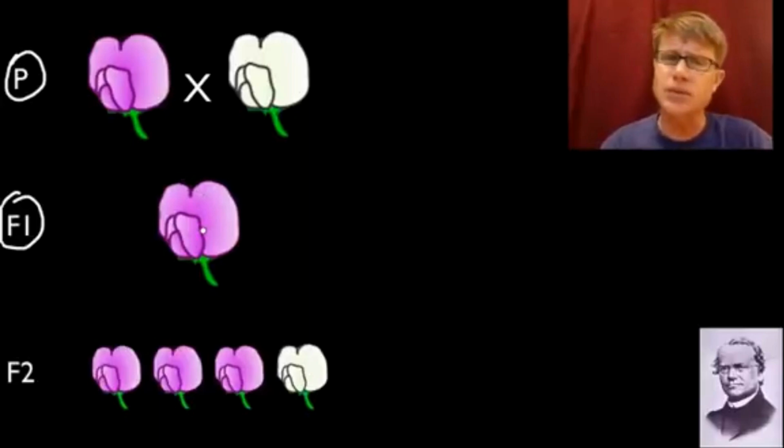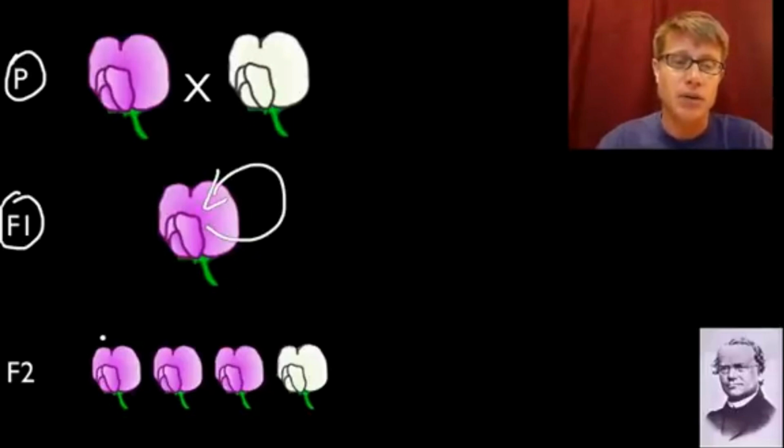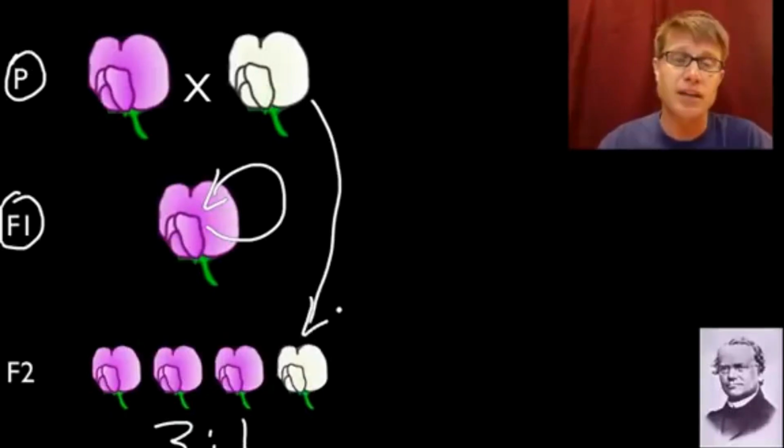But what he did next was he crossed these purple flowers with themselves. And what he got was a 3-to-1 ratio of purple to white. And that white returned just as crystal white as that first white was to begin with. And so what he said is that there's a character, a trait that's passed through here, but we now identify that as a gene that's carried distinctly through each of those generations and then shows up again.